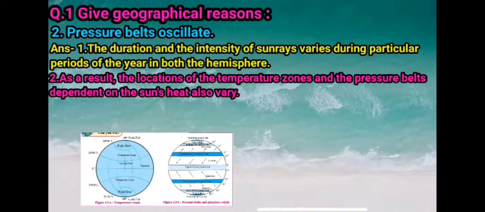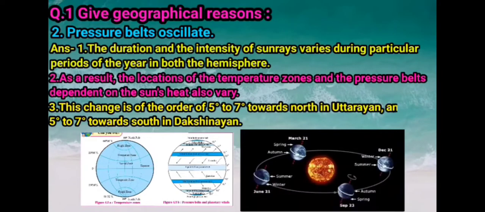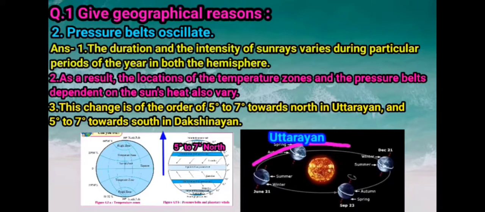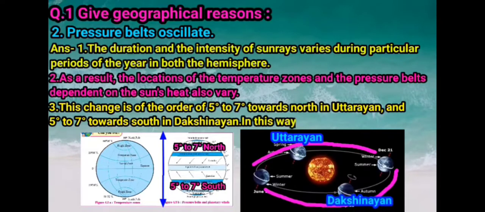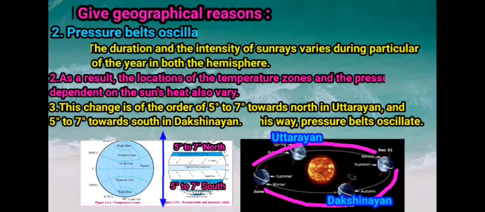Next point, this change is of the order of 5 degrees to 7 degrees towards the north in Uttarayan and 5 degrees to 7 degrees towards the south in Dakshinayan. In this way, pressure belts oscillate. For this reason, air pressure belts are not static, they oscillate and change their location.